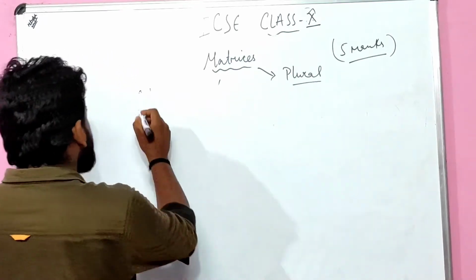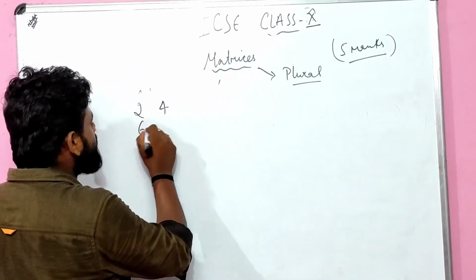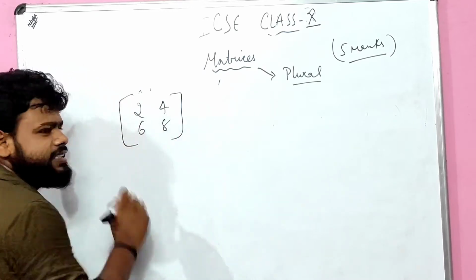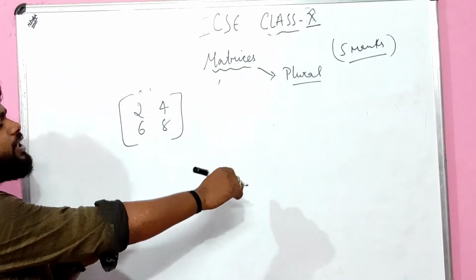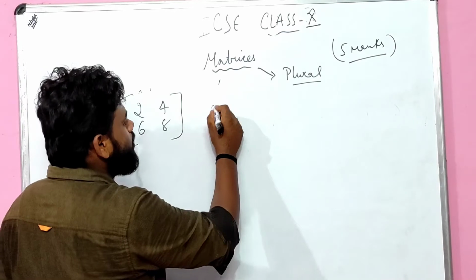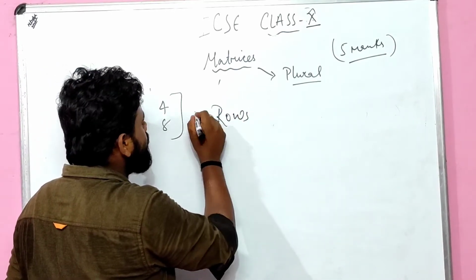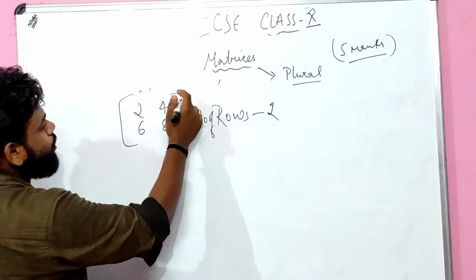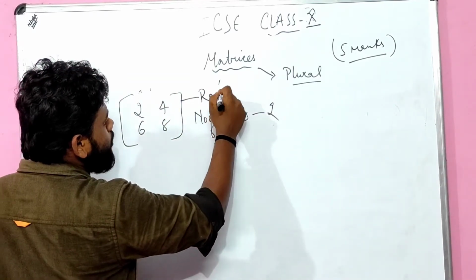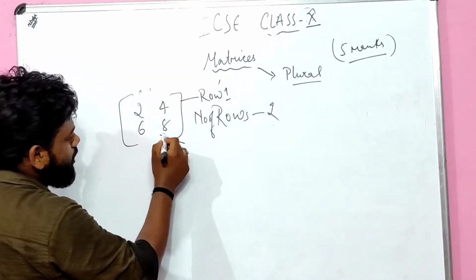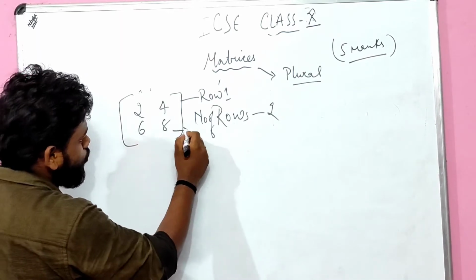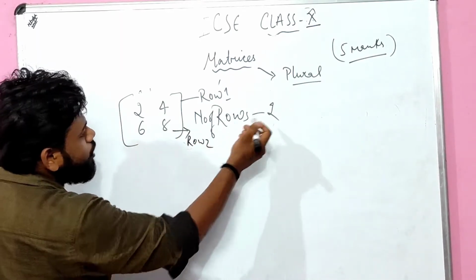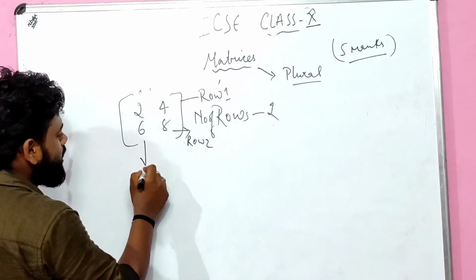See, let me take another example. 2 4 6 8. Suppose this is the matrix. Is it clear? So how many rows are there? Can you tell me the number of rows? Automatically, children, the number of rows is 2. Why? Because 2 4 is known as row 1, 6 8 is known as row 2, beta. So 2 rows are there.